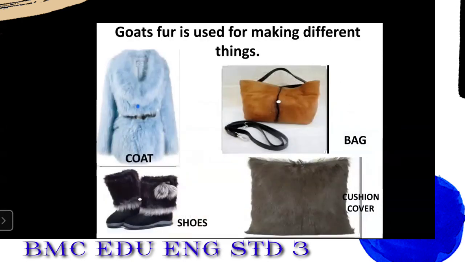Goat's fur is used for making different things. Now see in the picture, students, so many beautiful things are made from the goat, like the coat, blue coat. It is made from the goat's fur. Its fur is very smooth, so it protects people from winter as well as it looks very good. Okay, shoes. See here, one brown bag and a cushion cover. All these products and many more products are made from the goat fur.